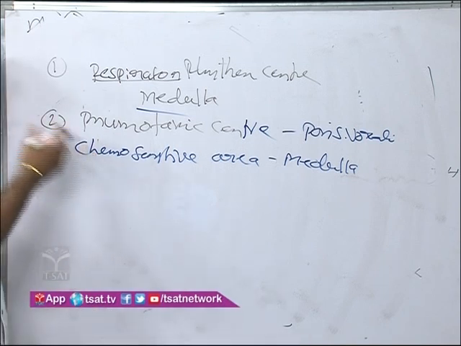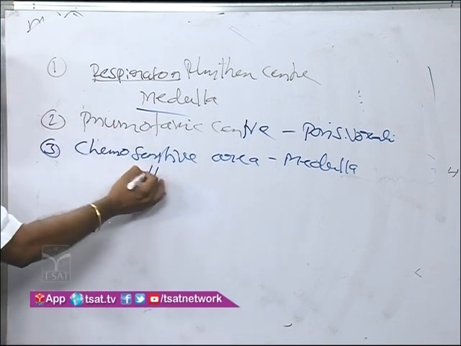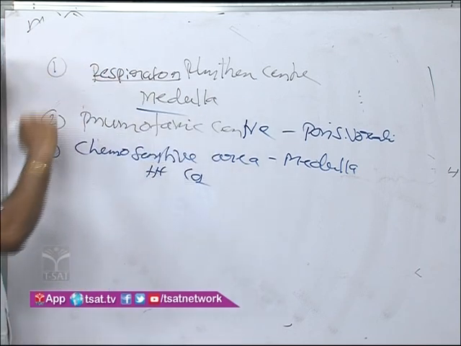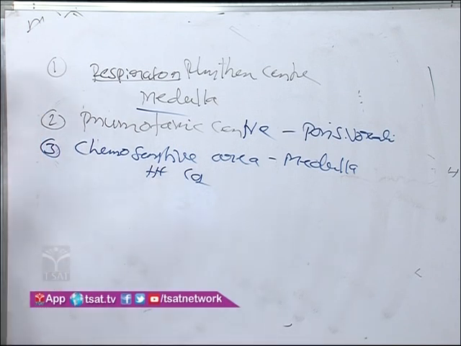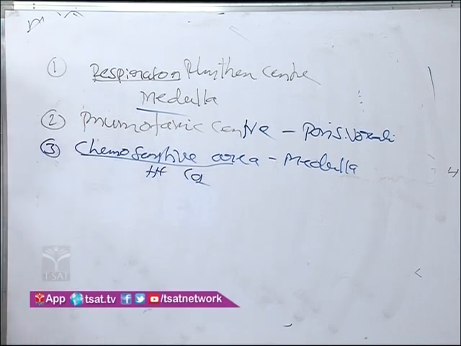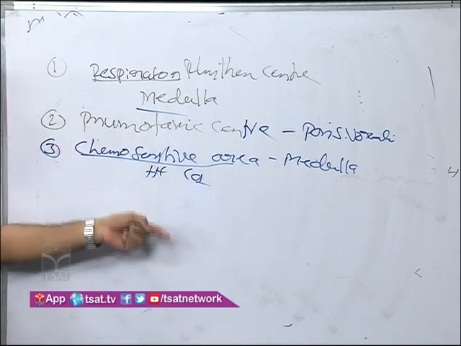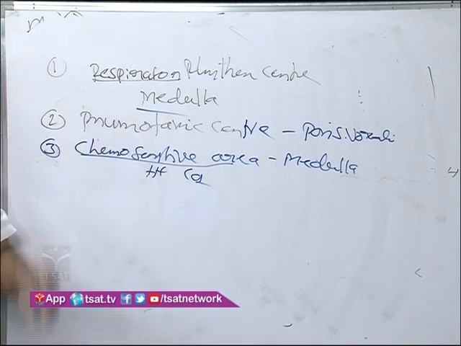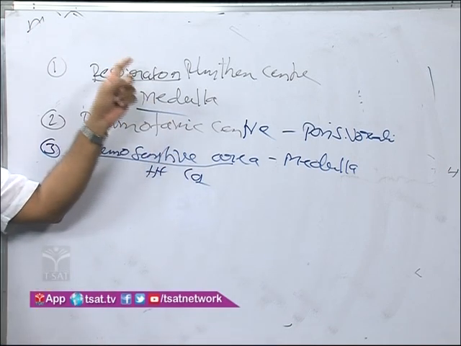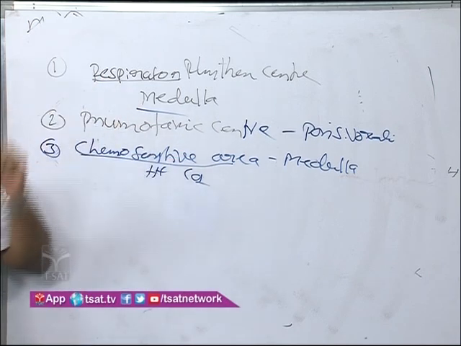It responds when H plus ions and CO2 increase in our blood. When CO2 and H plus ions increase, the chemosensitive area is activated and sends a signal to the pneumotaxic center and respiratory rhythm center. These centers identify the increased H plus and CO2.